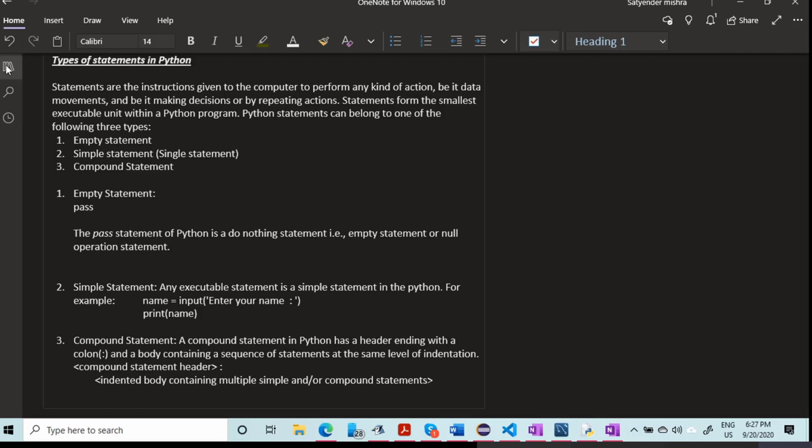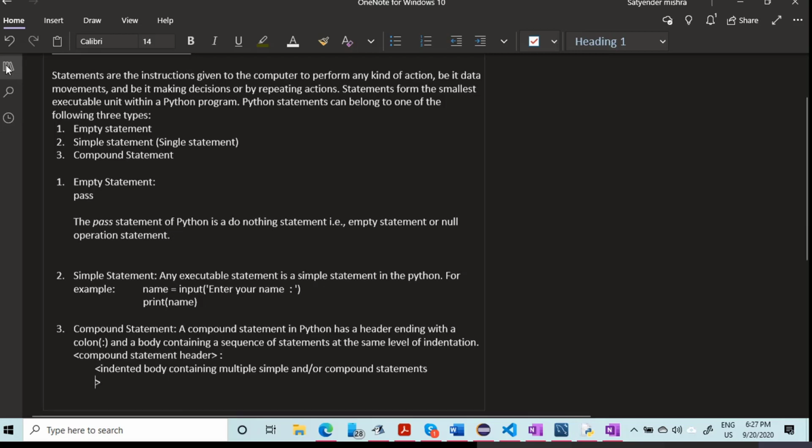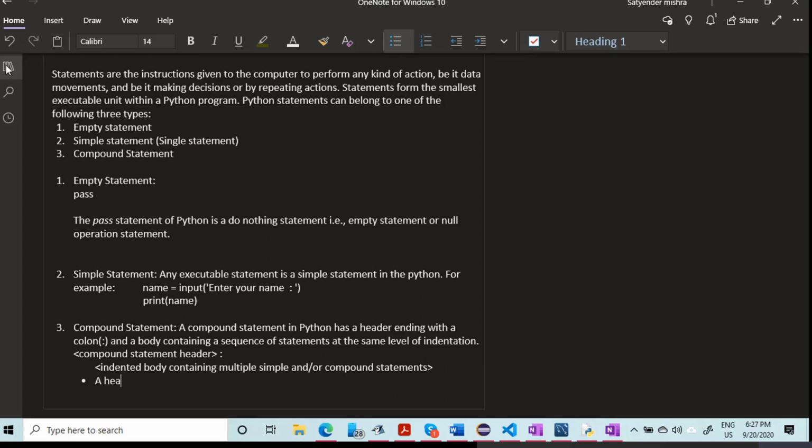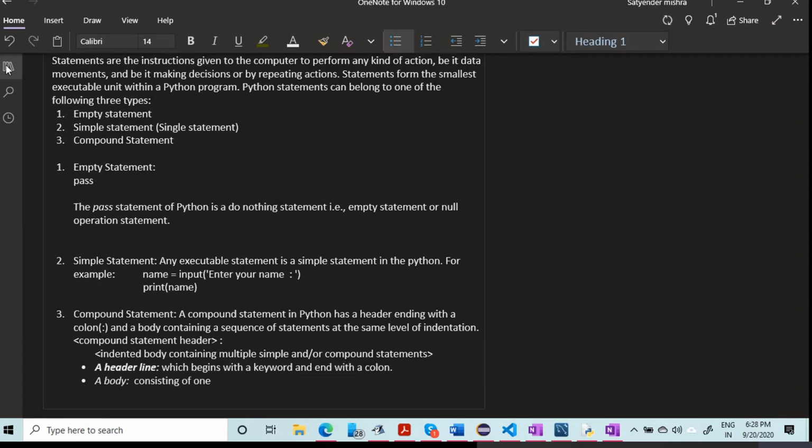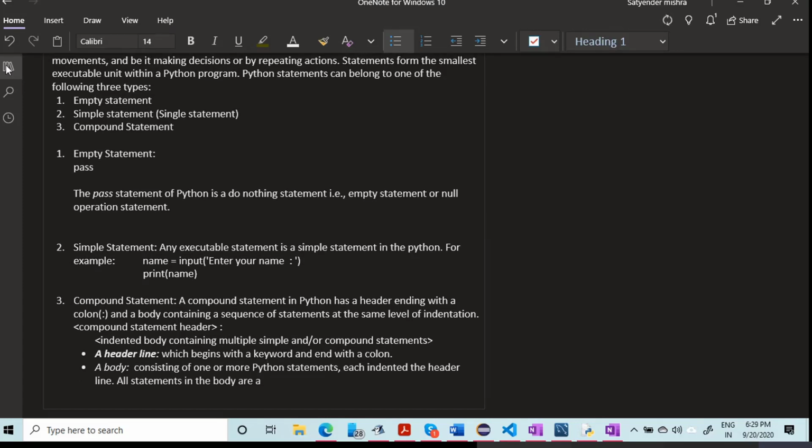So there are two things: a header line which begins with a keyword and ends with a colon, and a body of one or more Python statements at the same level.